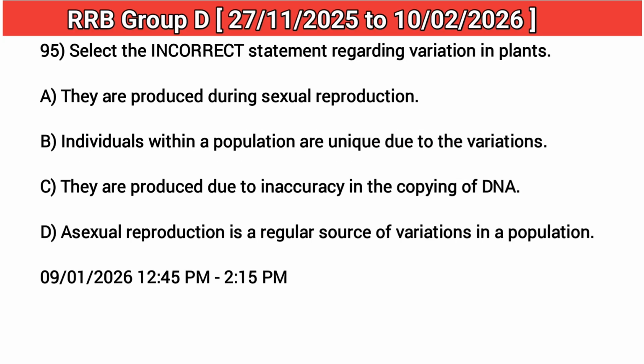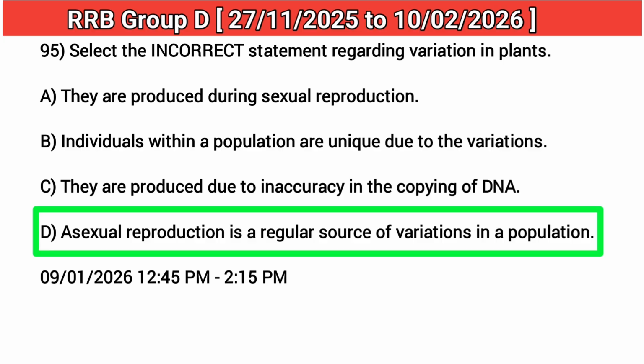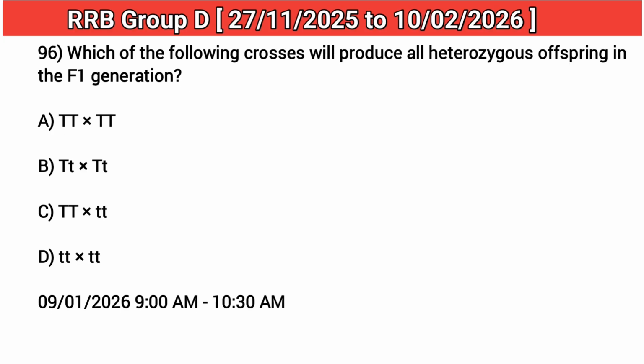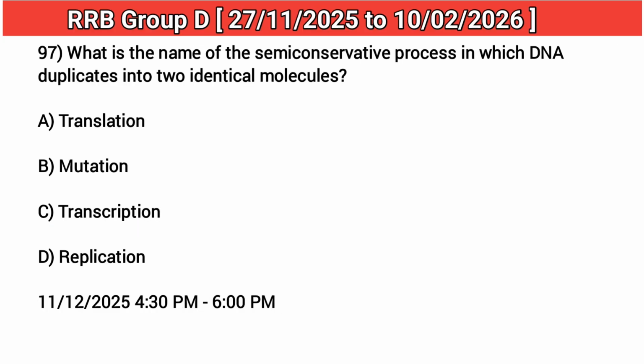95. Select the incorrect statement regarding variation in plants. Answer: D. Asexual reproduction is a regular source of variations in a population. 96. Which of the following crosses will produce all heterozygous offspring in the F1 generation? Answer: C. TT times tt. 97. What is the name of the semi-conservative process in which DNA duplicates into two identical molecules? Answer: D. Replication.